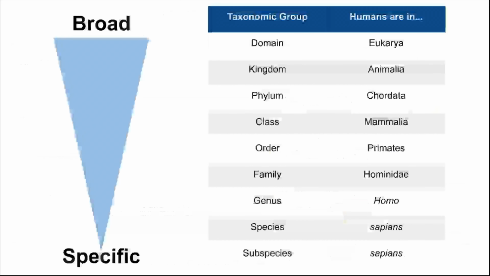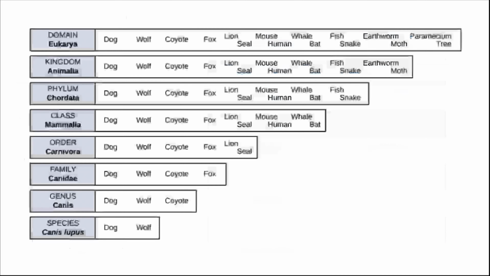But within the primate family, we are hominids, and the group hominids has a lot of different species, most of which are extinct. Our family is Hominidae, which includes the great apes, orangutans, chimpanzees, bonobos, gorillas, and our genus, which is Homo. Our species is Sapiens, and our subspecies is Sapiens. So if you were to describe our genus, species, and subspecies to somebody very specifically, you'd say that we are Homo sapiens sapiens.